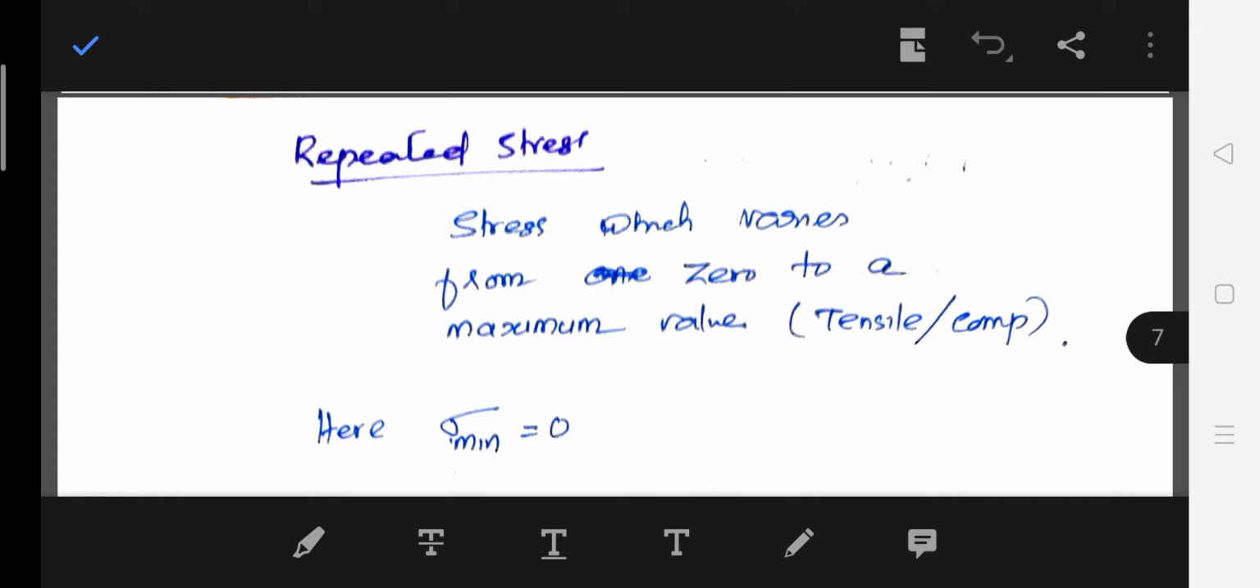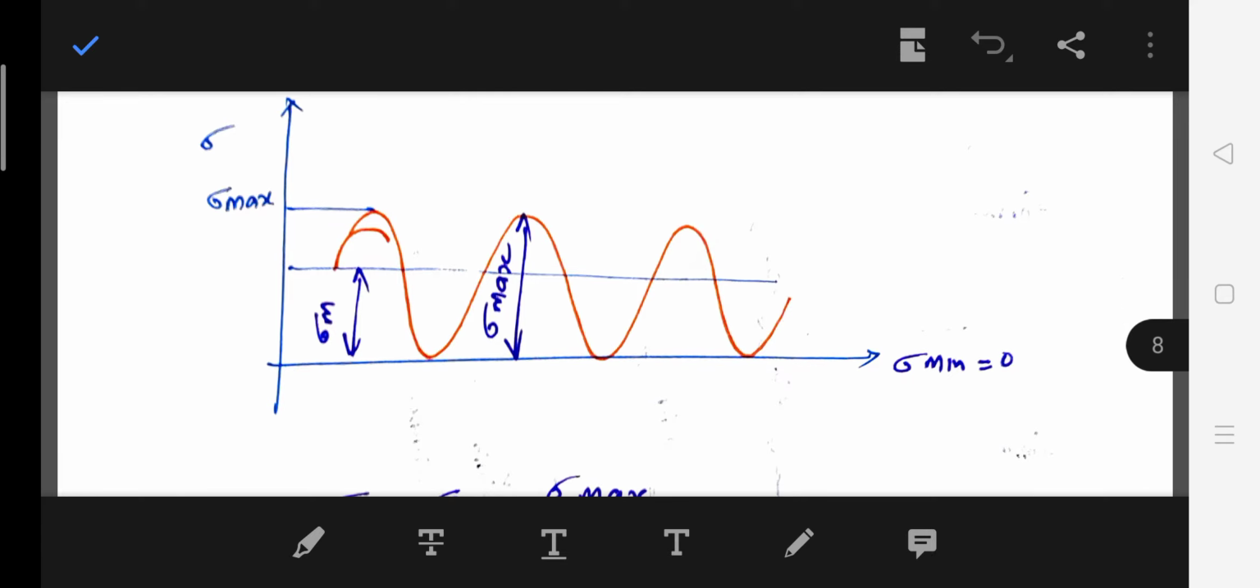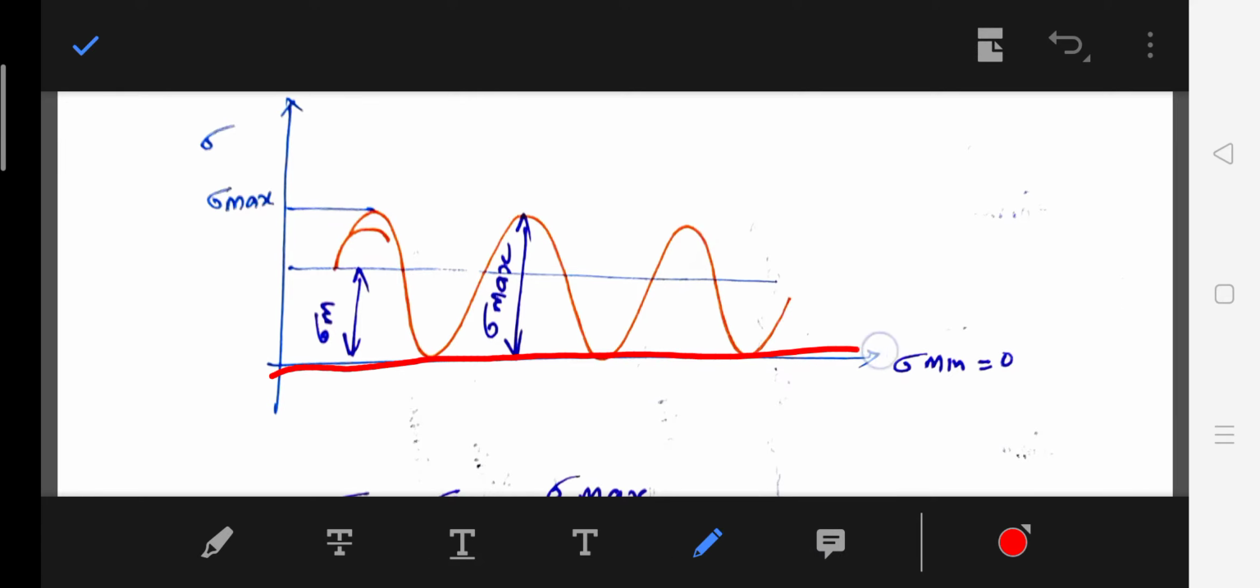So next is a repeated stress. The stress varies from 0 to a maximum value. Here the minimum value is always 0. Okay, in the previous case the minimum value is not 0, it can be negative or something like that. So here the minimum value is 0, so only one maximum value is here. So the minimum value is 0 means how will the graph come? This is the 0 value, right? So the minimum will come at the 0.